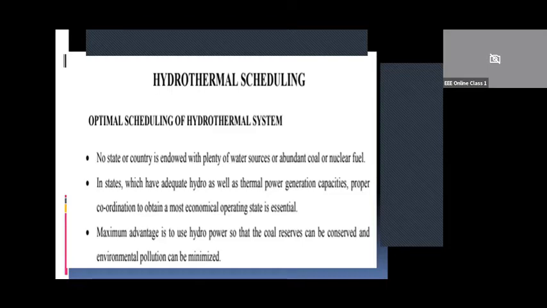When we have both the resources, water as well as coal, you know that when you use only coal, that means you are running only a thermal power plant. So we generate power, of course, but it causes environmental pollution. But when the water resource is also available, we better use hydropower depending upon the availability of water. Then we can switch on to use coal for producing the power. So we have to use both, and depending on the availability of water, we have to make the coordination.